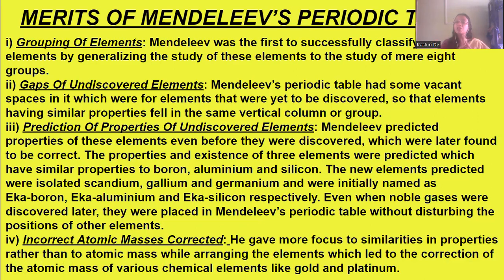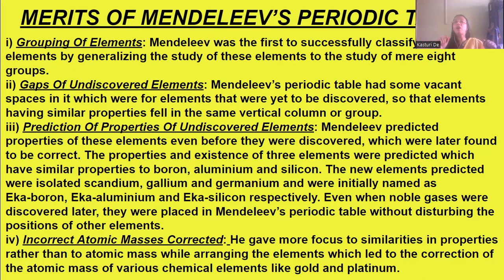Mendeleev was the first to successfully classify all known elements of that time by generalizing the study of these elements to the study of a mere 8 groups. By making 8 groups, he arranged and classified these elements successfully.